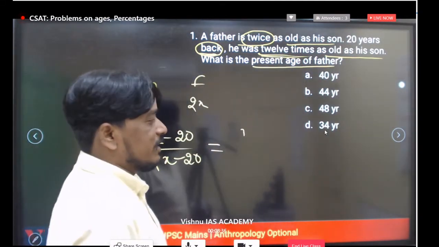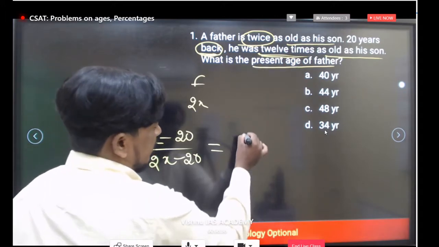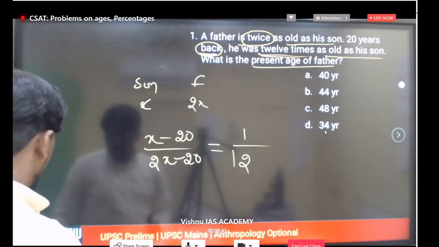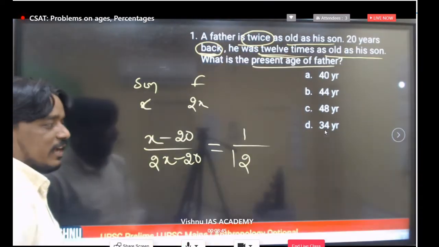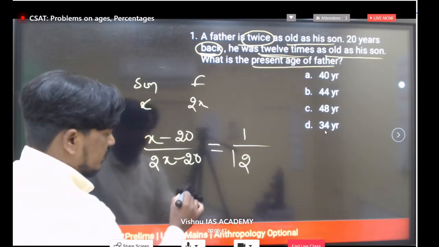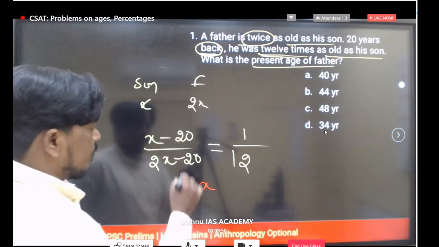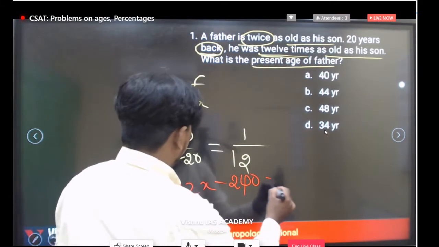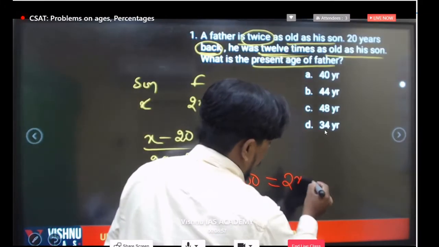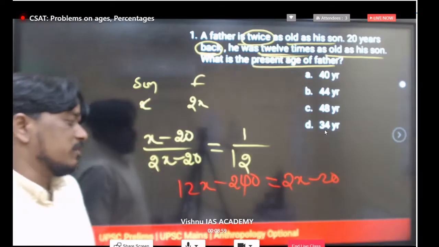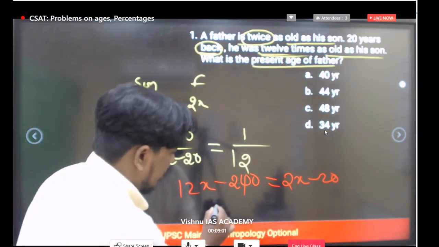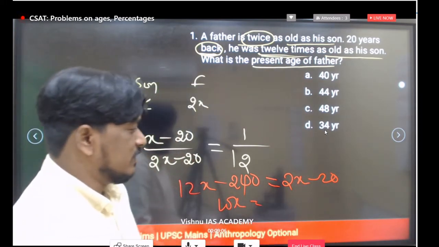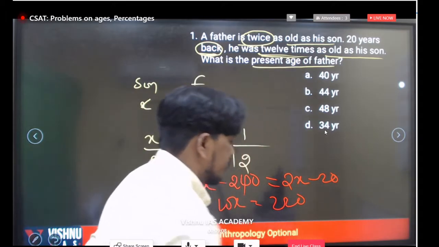Clear? If son is 1 time, father is 12 times. This is the ratio we have. Just simplify this, you will get the final answer. If you simplify, 12x minus 240 is equal to 2x minus 20. If you simplify this one, 12x and 2x, 10x we are getting here. And if you take 240 this side, you will get 220.